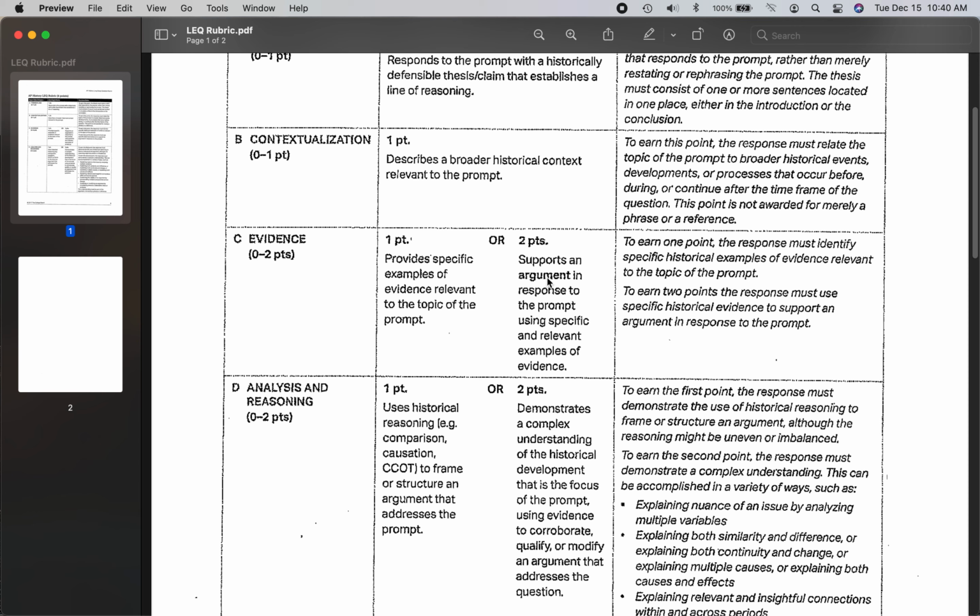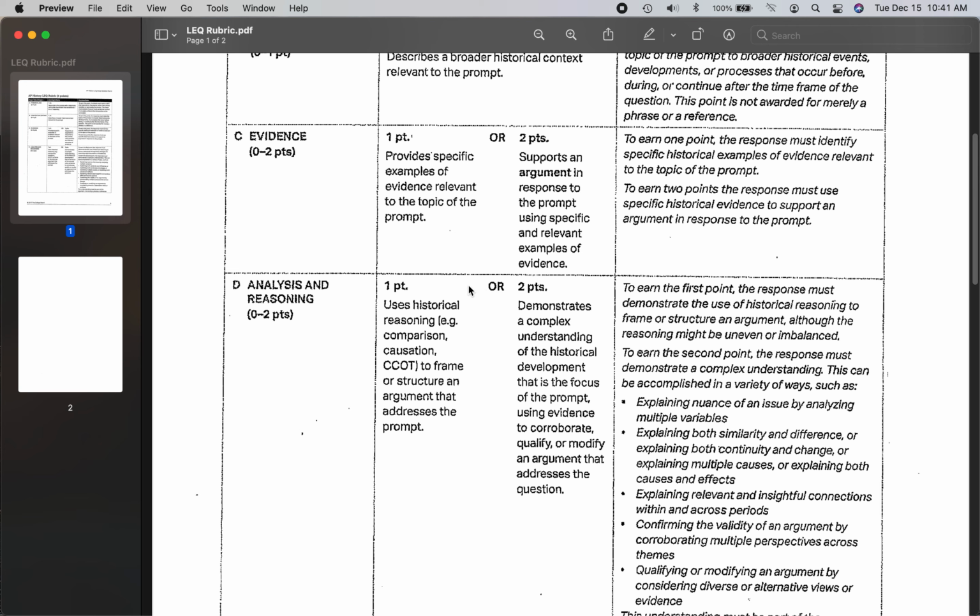So if you are arguing that this was a cause of the French Revolution, you're taking that evidence and telling us, the reader, how this shows it is an effect or a cause of the French Revolution. Having that argument is key, ladies and gentlemen, and relating that evidence back to your thesis is key in getting these points. And then you have analysis and reasoning, worth 2 points.